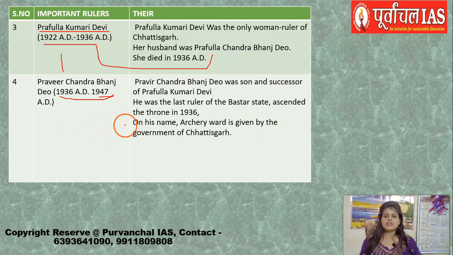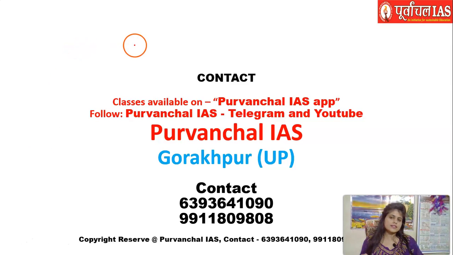One important thing, please remember that the Chhattisgarh government gives an award in the name of Praveer Chandra Bhanj Dev, and that award is an archery award. This award is being given to sportspersons for archery in the name of Praveer Chandra Bhanj Dev. So basically this was all about the Kakatiya dynasty of Chhattisgarh.